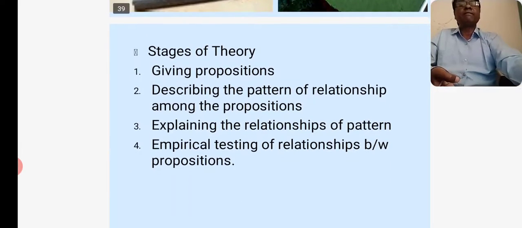Stages of theory. First one, giving propositions. The second one, describing the pattern of relationship among the propositions. Explain the relationship of pattern. Empirical testing of relationship between propositions.